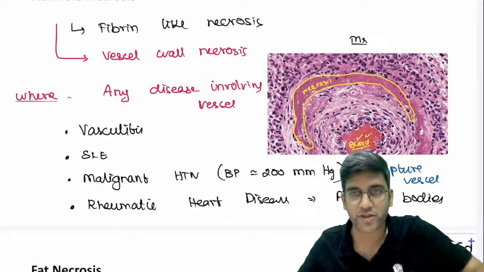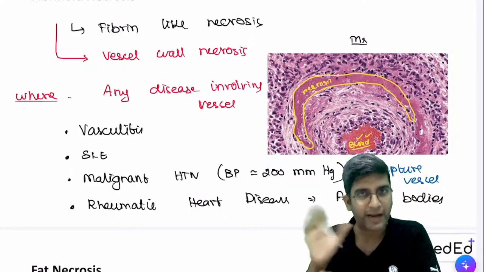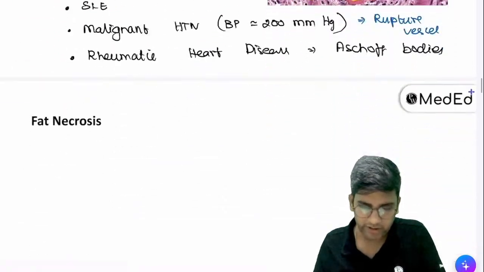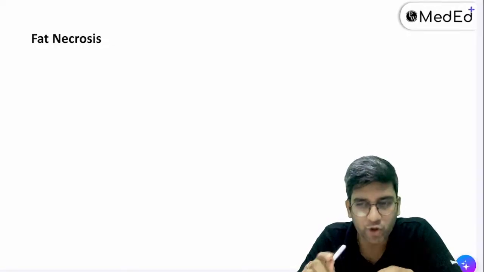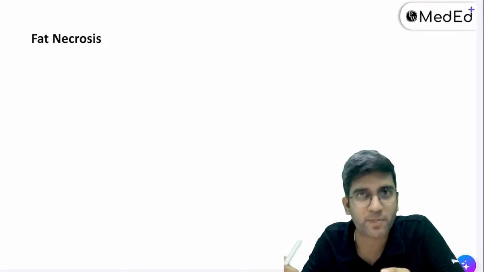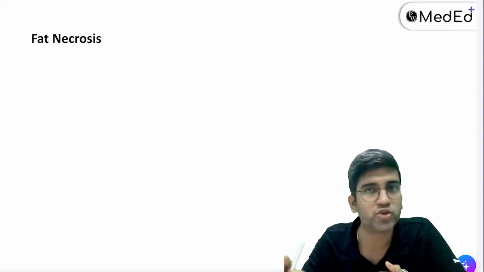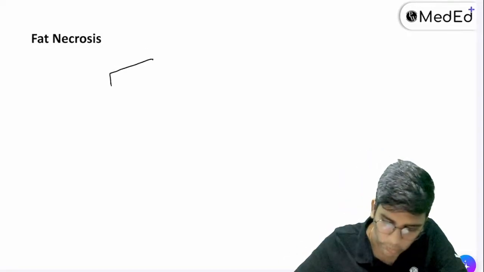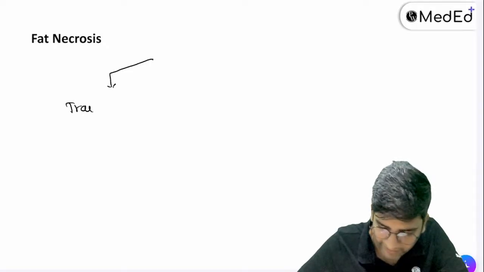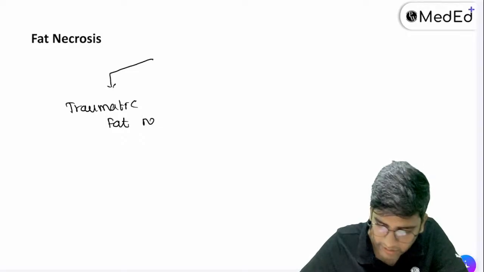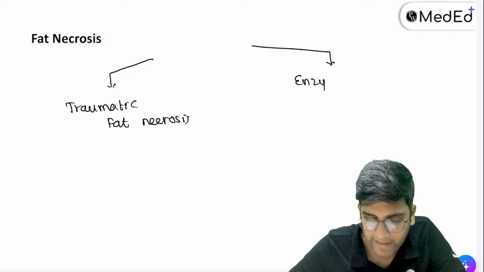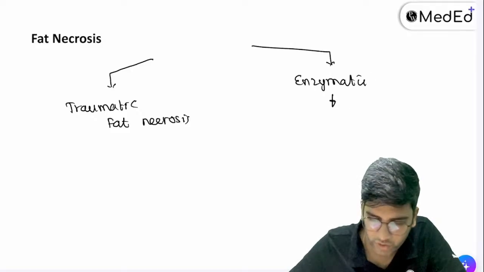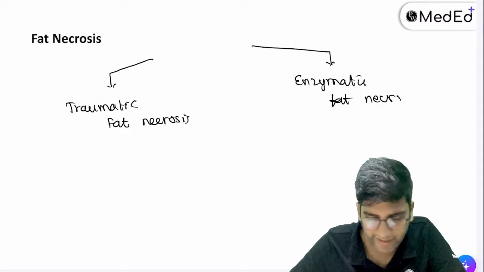Now let's come to fat necrosis. Quite a few of you had doubt whether pancreatitis will cause fat necrosis or not. We'll solve that doubt very soon. So in fat necrosis, I have two different types. I think in Robbins, only one type is explained in much more detail, but I'll talk about both of them because both are required, right? One is traumatic fat necrosis, which is trauma-induced fat necrosis. The other one is enzymatic fat necrosis. One is trauma-induced, the other one is enzyme-induced fat necrosis.